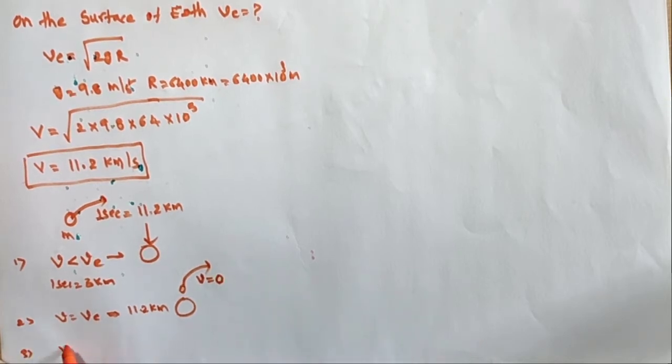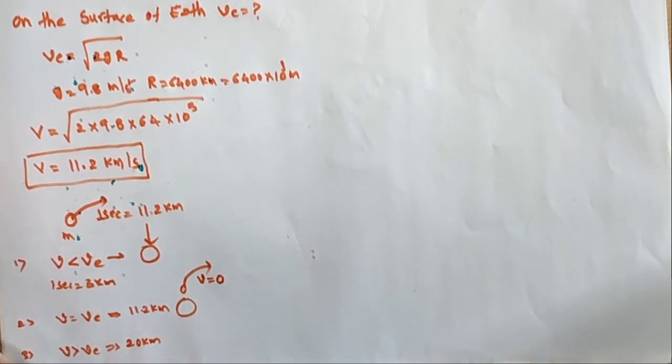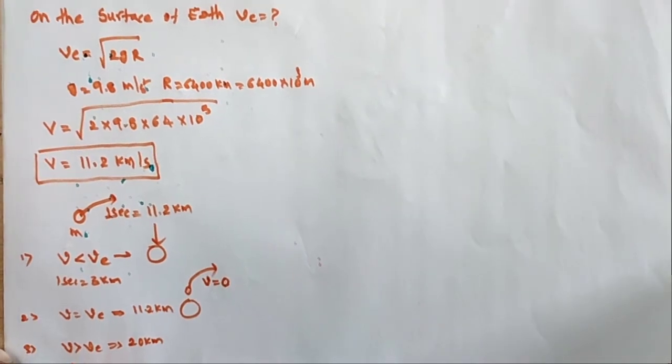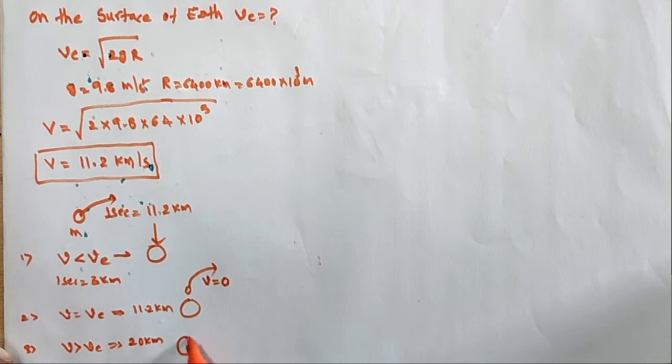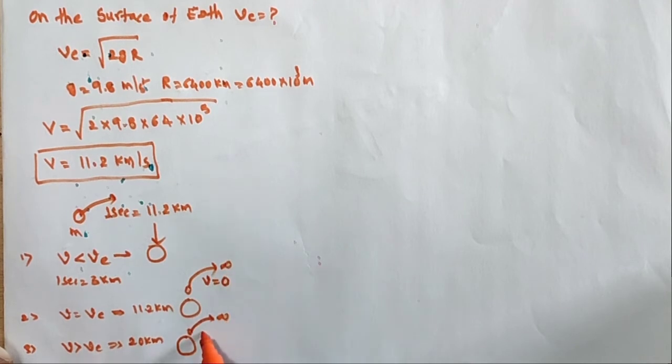Suppose v is greater than ve, say the object is thrown at 20 kilometers per second, then the object goes to infinity, but its velocity is not equal to 0.